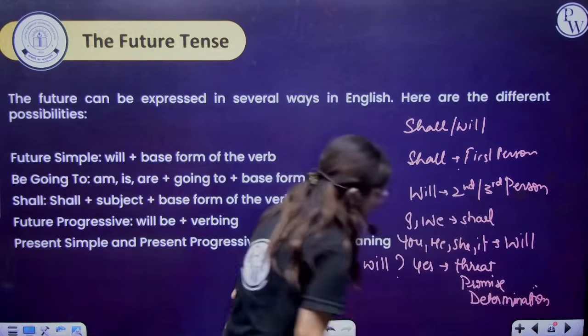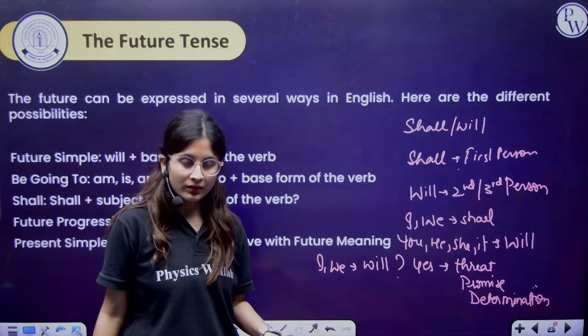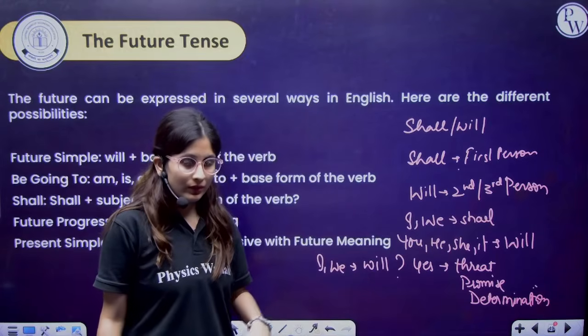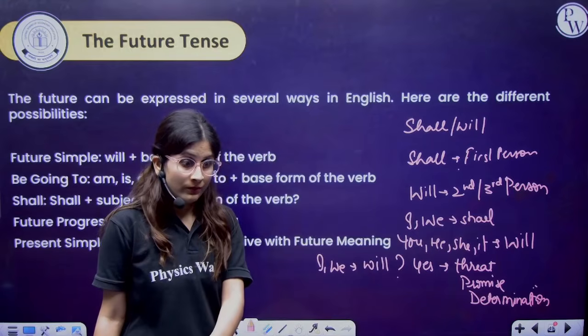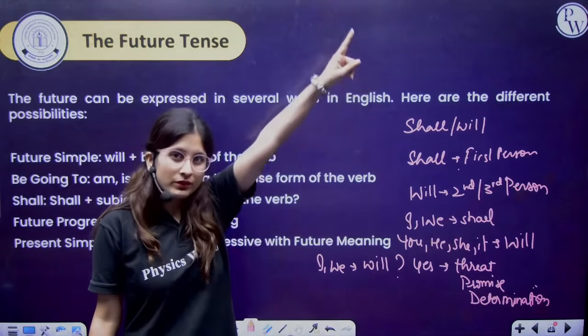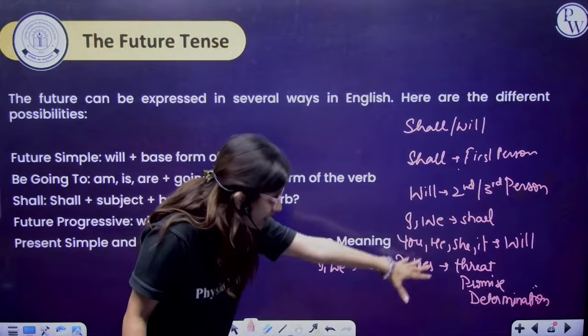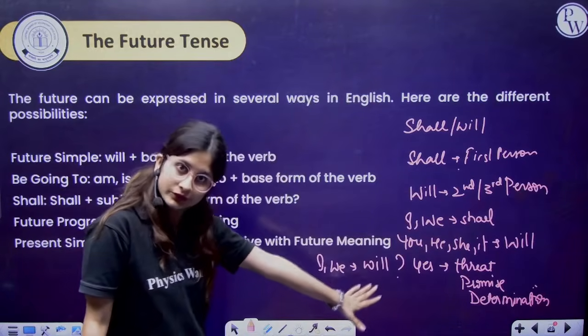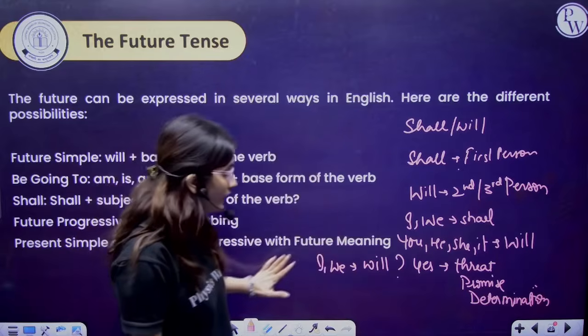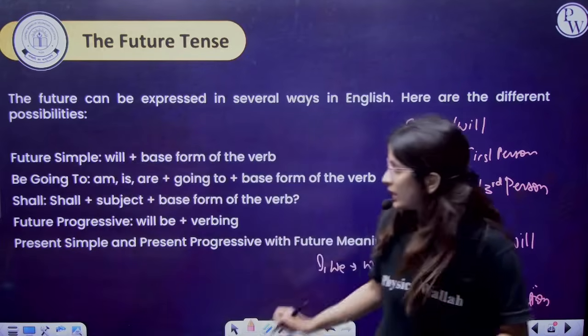Right? It is a determination. For example, I will do my work. I will do my work. I will beat you. I will climb this mountain. So this is like if threat, promise and determination, we have to use I with we will. Fine. The same thing here, it refers to the bookish language. You can read it.